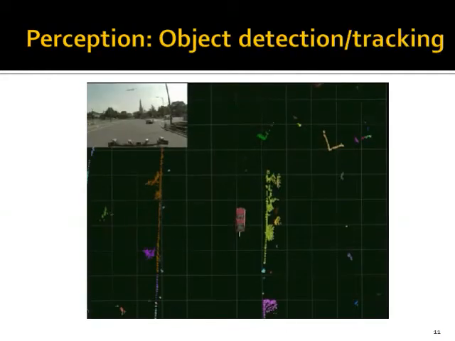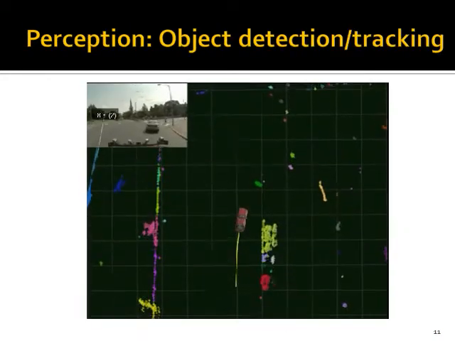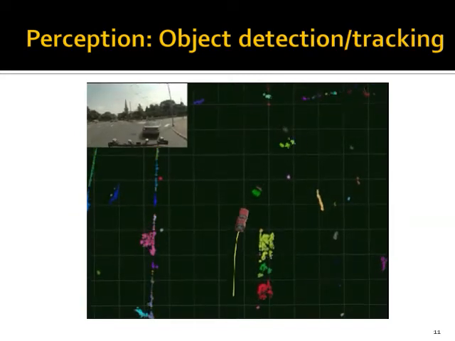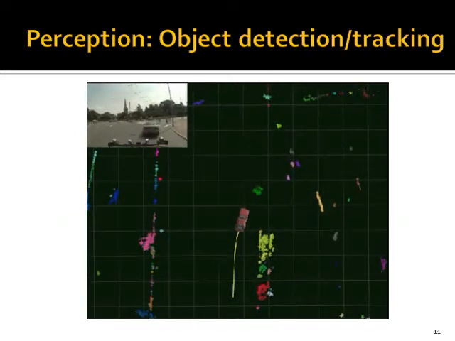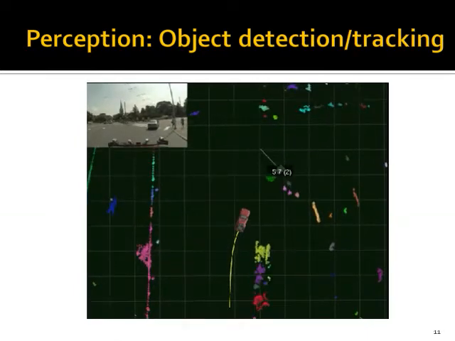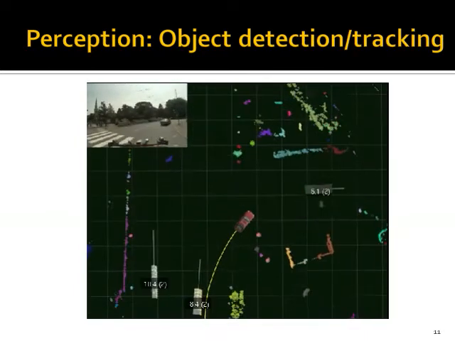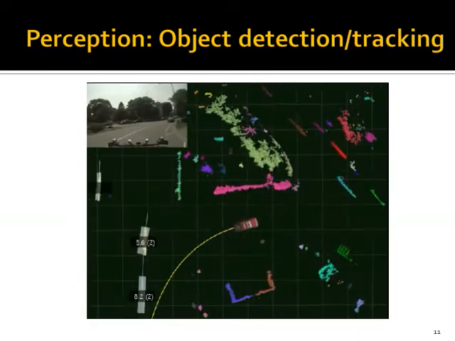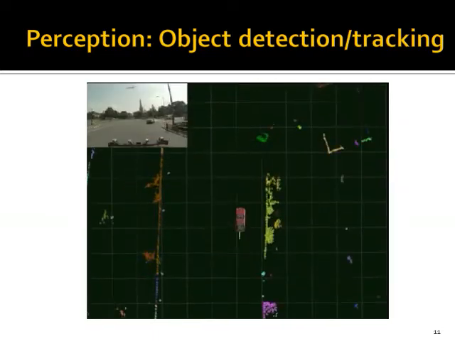Changing subjects a little bit. I was a technical lead on MIT's DARPA Urban Challenge vehicle. I was principally responsible for the object detection and tracking systems. In this video, we're extracting objects in the world, associating detections of those objects over time, and computing velocities for those objects.